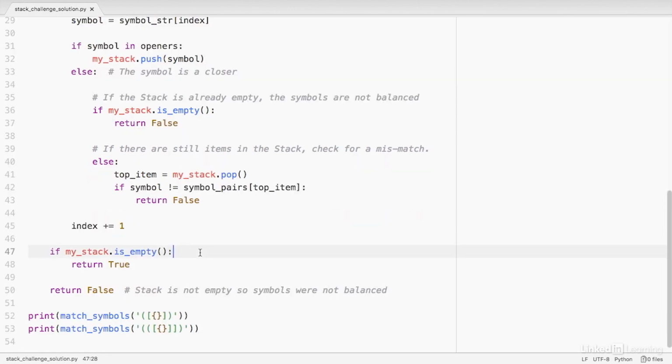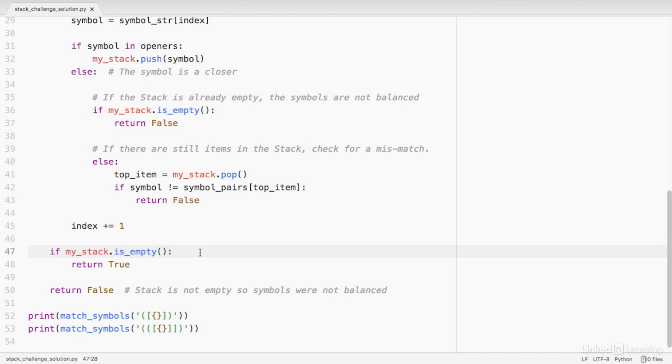On line 47, if I can get through the whole input string without returning false, the next thing I need to do is check whether or not my stack is empty. If it is empty, that means all of the symbols were balanced and I can return true. But if it's not empty, it means the symbols were not balanced and I need to return false.